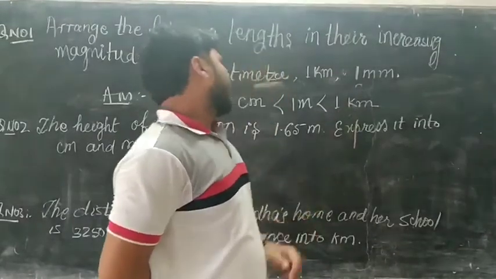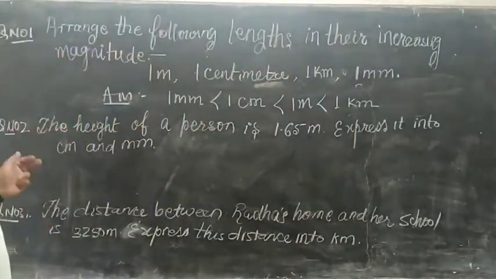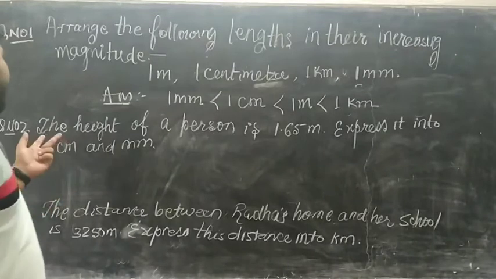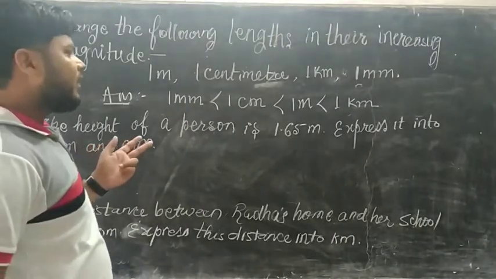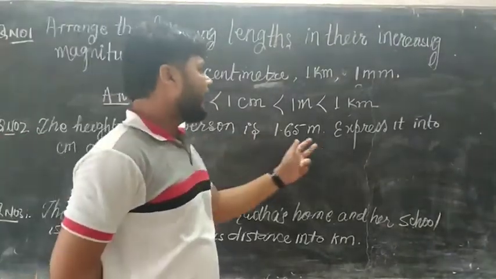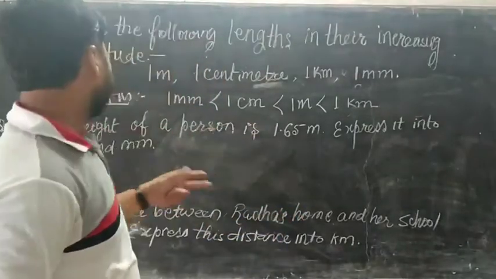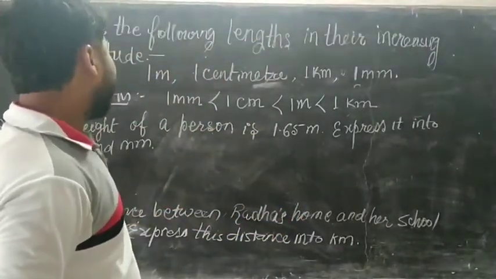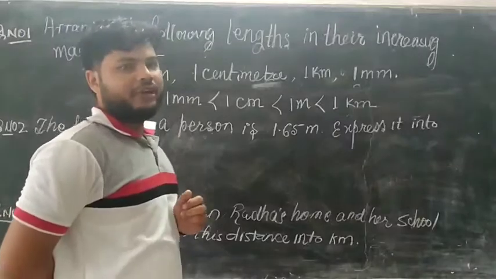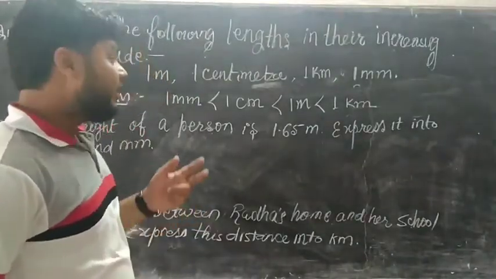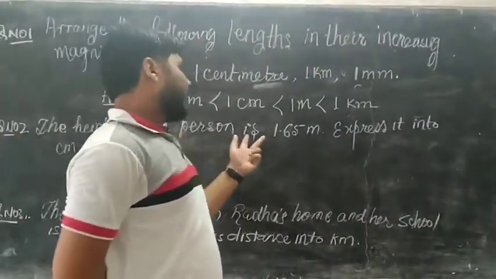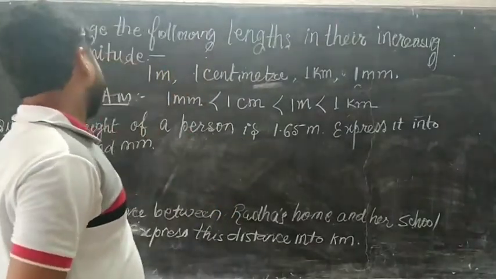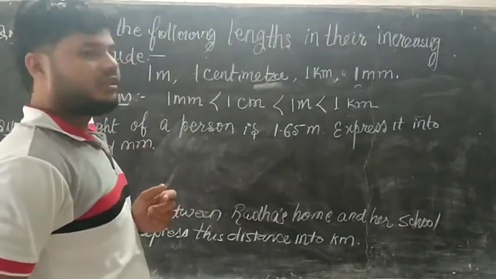Okay. Now next question. We discuss the question. The height of a person is 1.65 meter. Express it into centimeter and millimeter. Then what will be the value of the person's height in centimeter and millimeter?